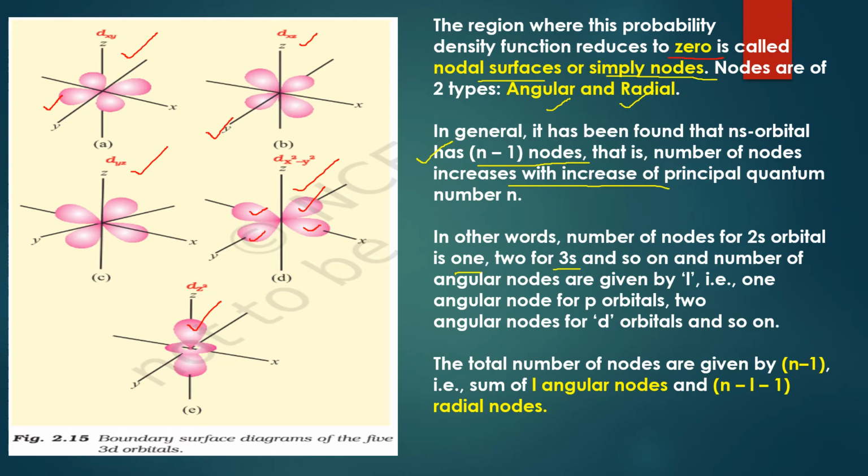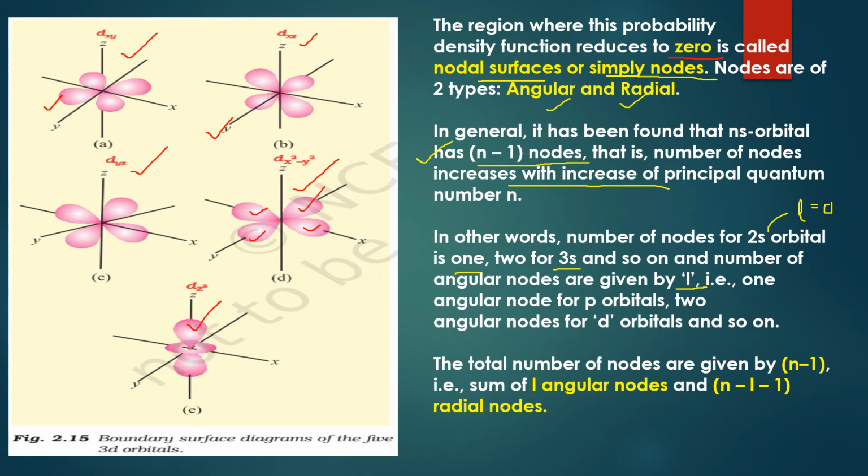And if you talk about angular nodes, they are given by the azimuthal quantum number L. Whatever is the value of L, the same will be the number of angular nodes. Let us say I am talking about 2s. If it is s, L would be 0. If L is 0, the angular node would also be 0. Why? Because the s orbital is spherical, so we cannot imagine an angular node there.